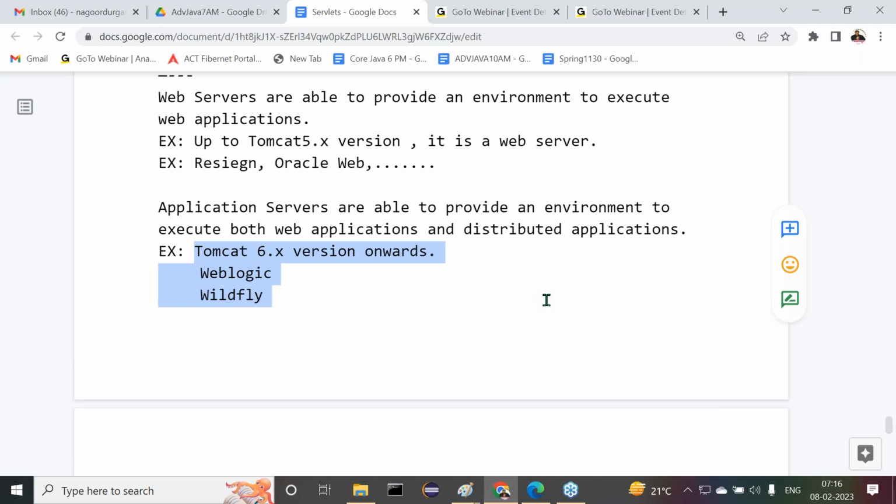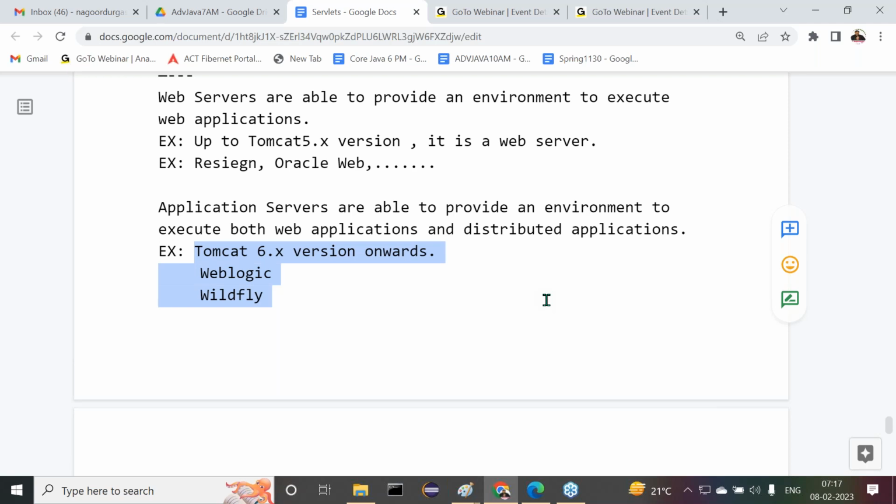But with Tomcat, even the 10th or 11th version available as of now still does not give support for EJBs. If it is not supporting EJBs, the majority of the middleware services for distributed applications are also not supported. The problem is here.